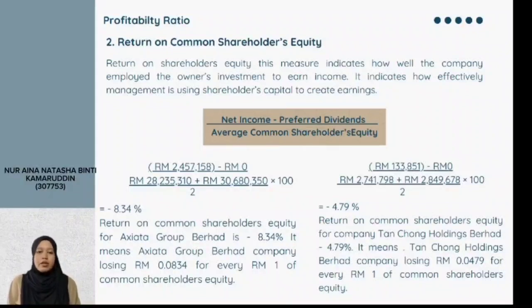For company Axiata Group Berhad, they get negative 8.34%. It means Axiata Group Berhad company is losing RM0.0834 for every RM1 of common shareholders' equity. For company Tanjong Motor Holdings Berhad, they get negative 4.79%. It means Tanjong Motor Holdings Berhad company is losing RM0.0479 for every RM1 of common shareholders' equity.